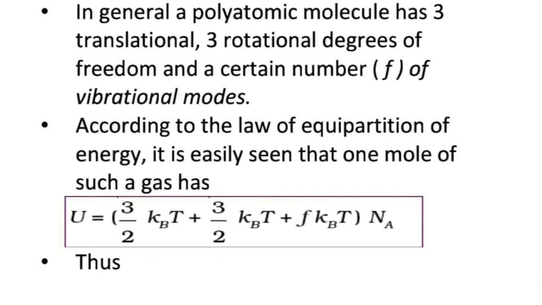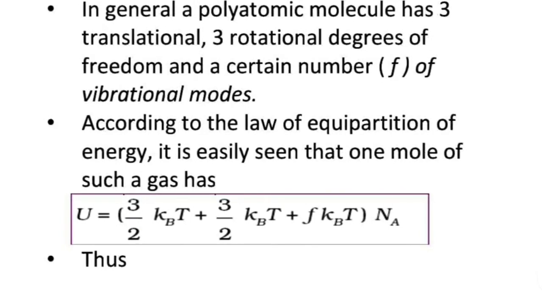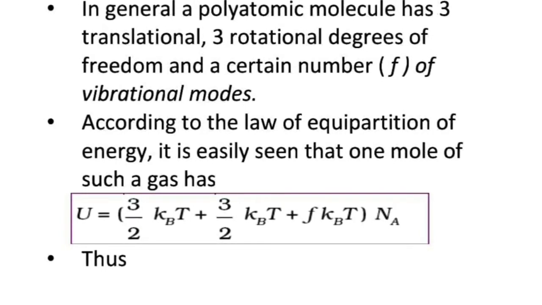So using that, for 1 mole of gas, the total internal energy is Na, that is Avogadro number, into 3 by 2 kBT plus 3 by 2 kBT plus F into kBT, where F is the number of vibrational modes.